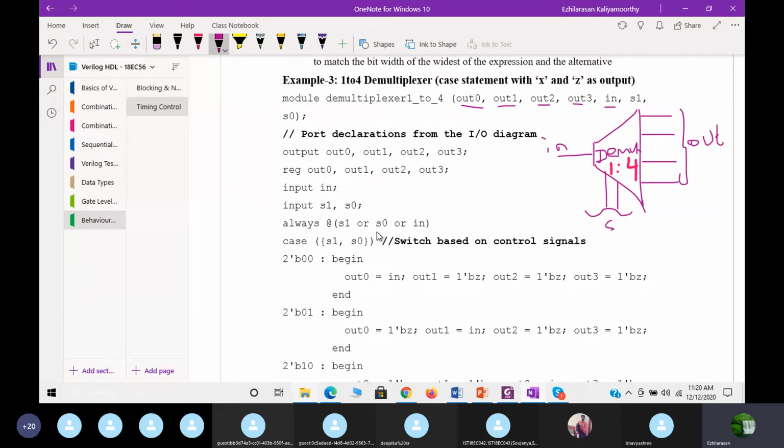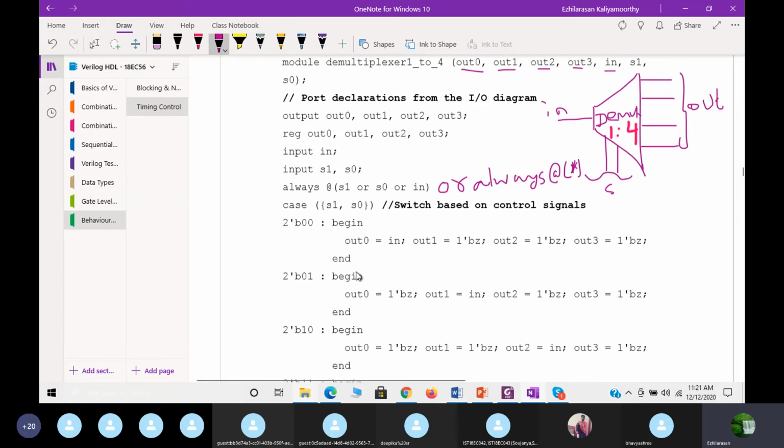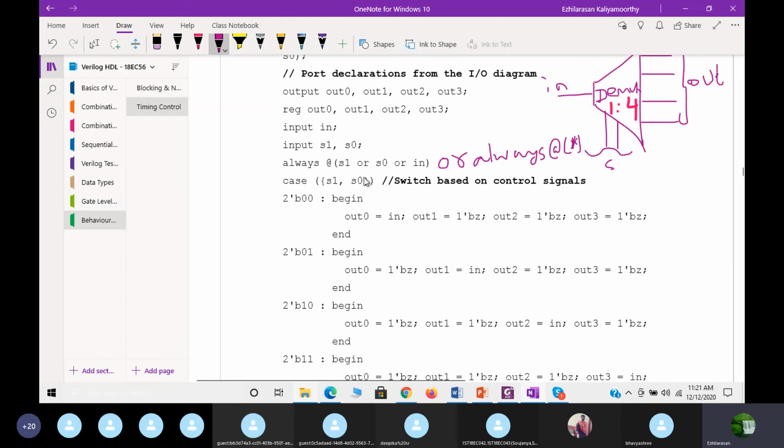Now you can see all are scalar. Always at S1 or S0, or you can write in this place always at, open the bracket, you put the star, then close. Even you can write like this also. See here, case, same, S1, S0 within the concatenation. Even what you can do, instead of scalar, you can write a vector also. If you write a vector, you know that specific vector also you can write. It is left to you. It is not mandatory you have to write like this only.